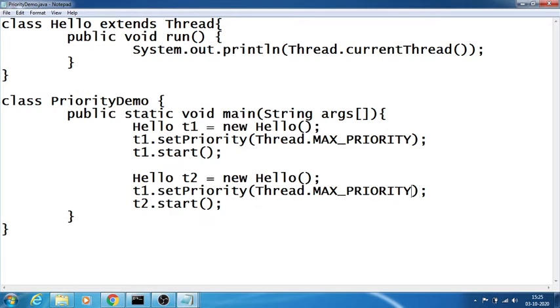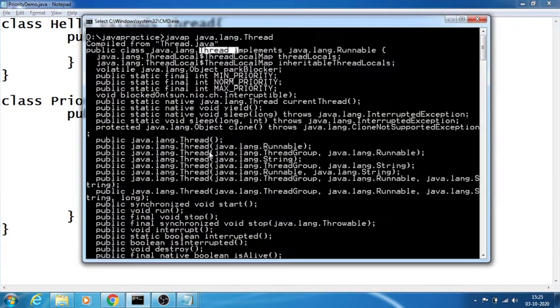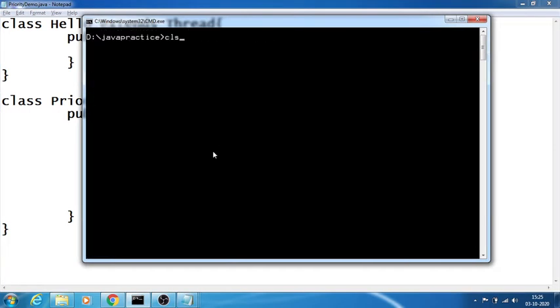I can say it as a value, so instead of this I can say 8. I can say max priority, or I can say min priority. Of course, norm priority is the normal one. We don't require this complete statement to be given. Max is 10, min is what? 1. When I start running the program again, you will be able to understand